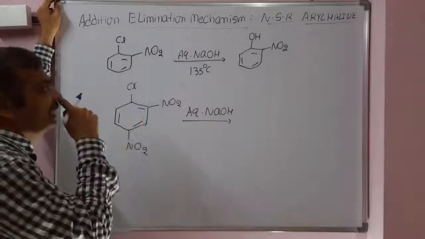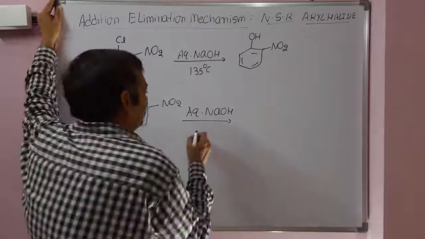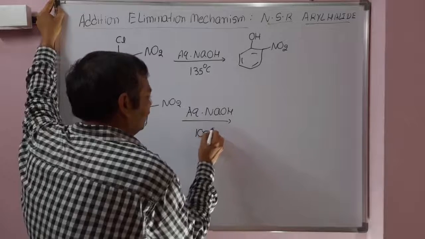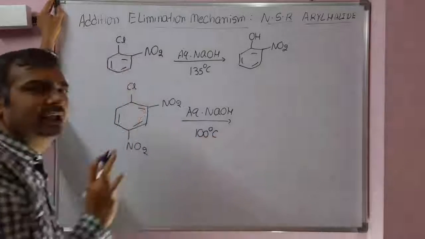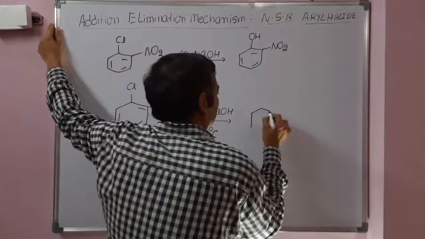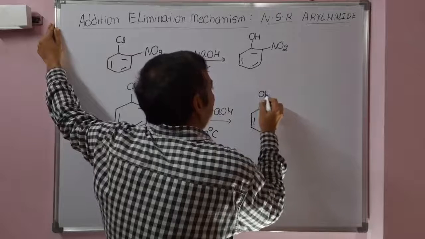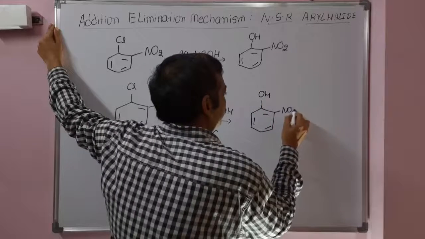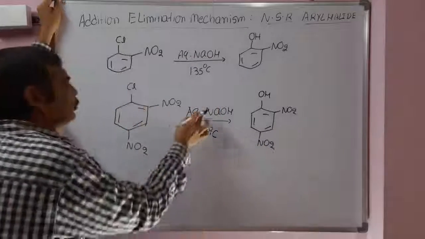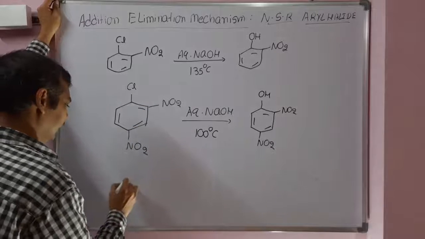Since there is sodium hydroxide and electron withdrawing groups, it follows the addition elimination mechanism. Since 2 nitro groups are there, this reaction proceeds at only 100 degrees centigrade, with no pressure required. In a normal laboratory we can run this reaction. 2,4-dinitrophenol is the product.